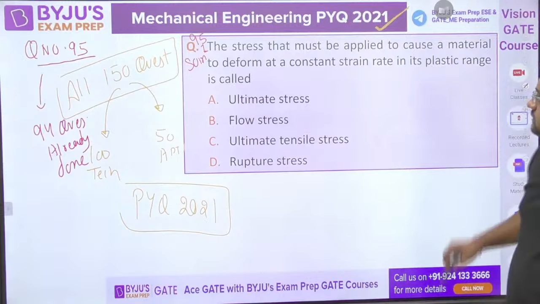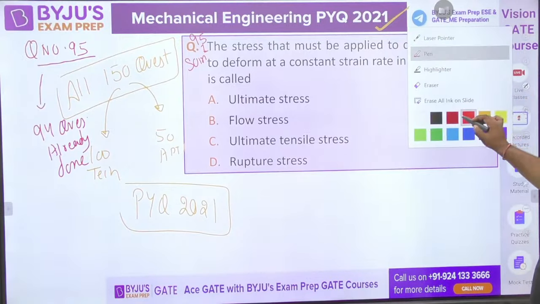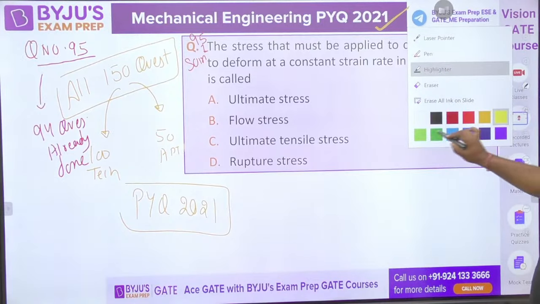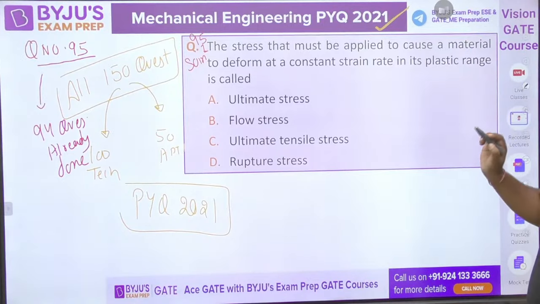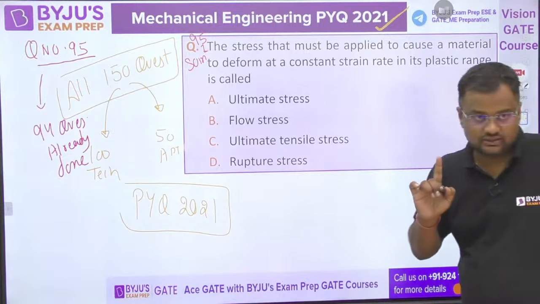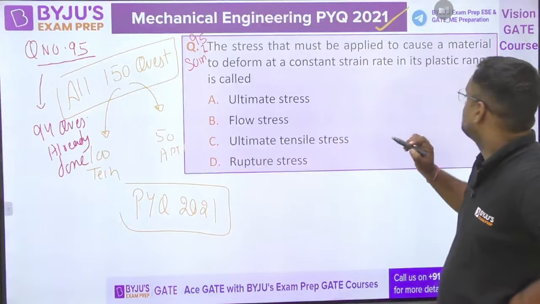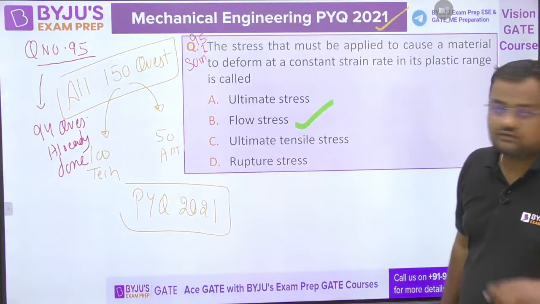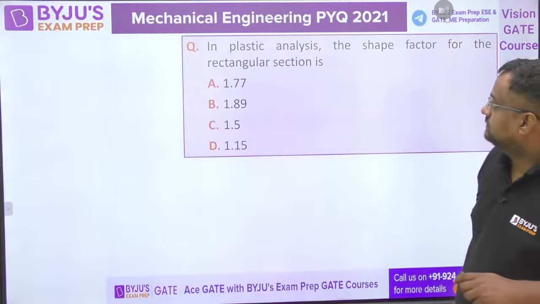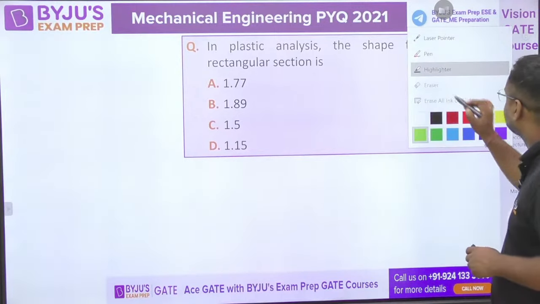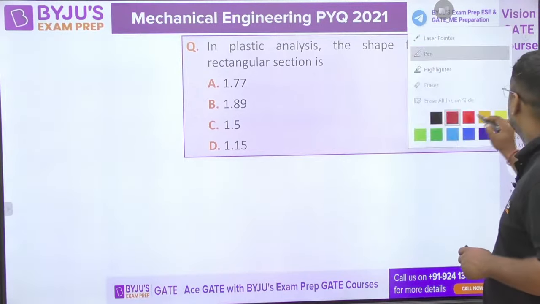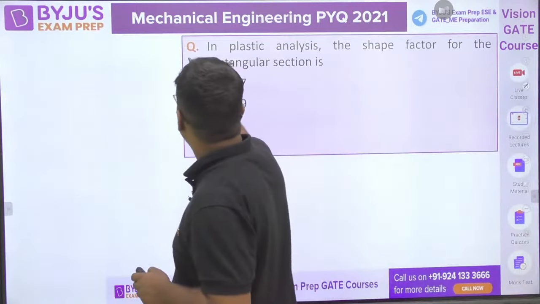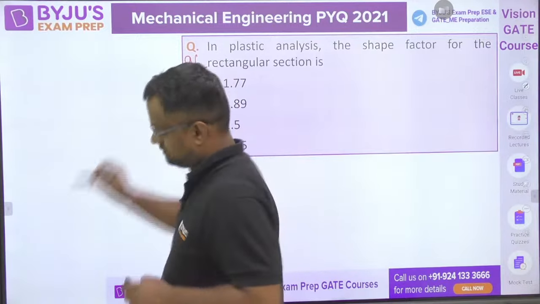The stress that must be applied to cause a material to deform at a constant strain rate in its plastic range is called flow stress. That was question number 95. Now this is question number 96.